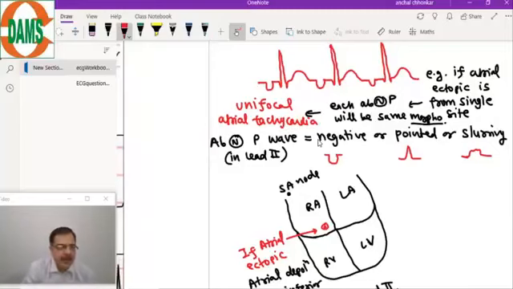Unifocal atrial tachycardia. Look, if it is an ectopic, the site can be any site. This can make any abnormality: it can be pointed, it can be slurred, it can be a bizarre P wave, it can be a negative P wave. So just remember this: an ectopic can originate from any site and make the morphology very different from a normal P wave.